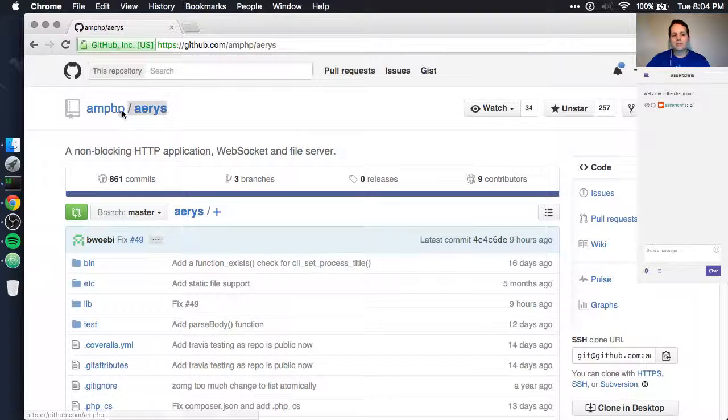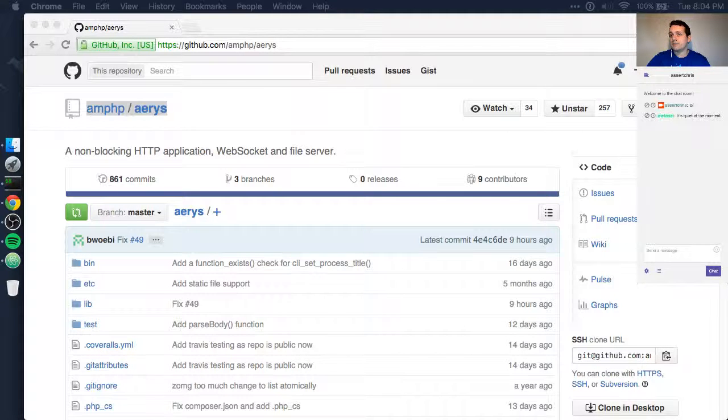So this is the library I'm talking about, Aerys, and as I mentioned, it's a PHP library for doing asynchronous stuff. It's built on top of generators used as coroutines in a very similar way to what Icicle is.